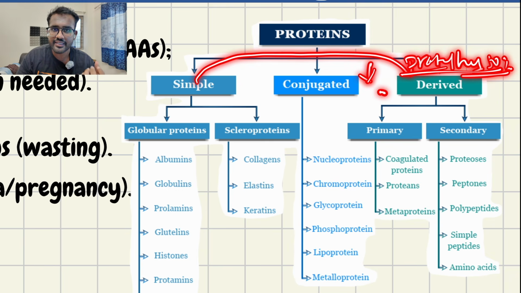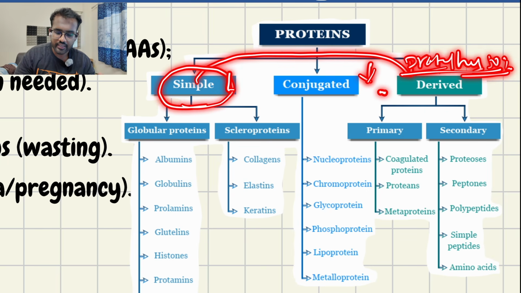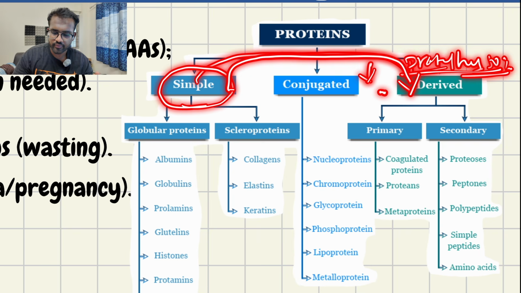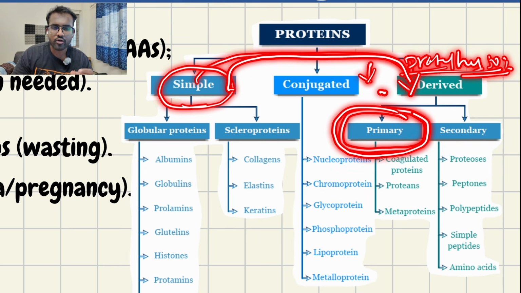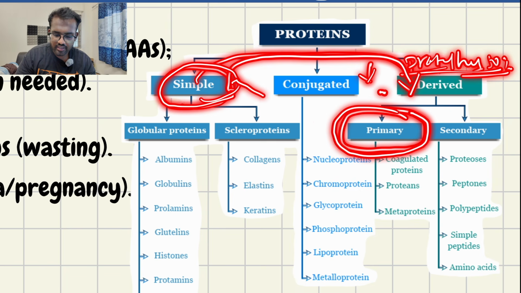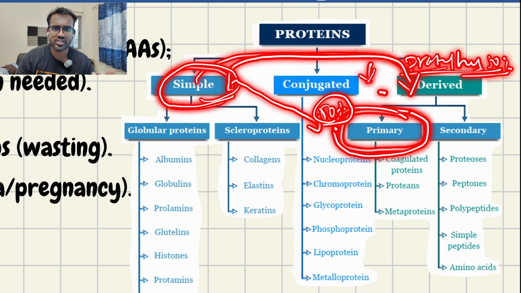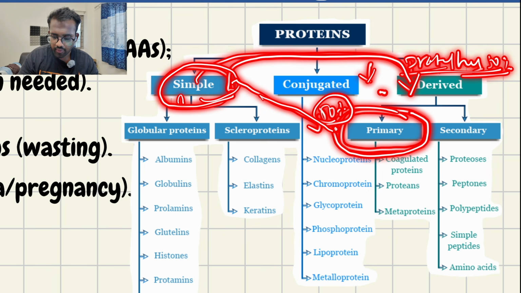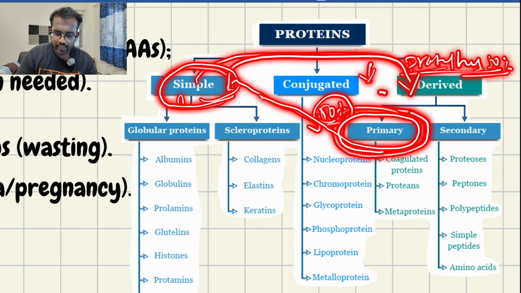If there is any kind of physical or chemical reaction in the simpler form of proteins, it is called derived protein, which is primary protein. In this primary protein, there is some physical or chemical change happening from the simple proteins. Simple in the sense there is only 50% hydrolyzation or maybe less. When there is partial hydrolyzation of simple protein, then it forms primary protein. Hydrolyzation in the sense of a change of physical or chemical form.